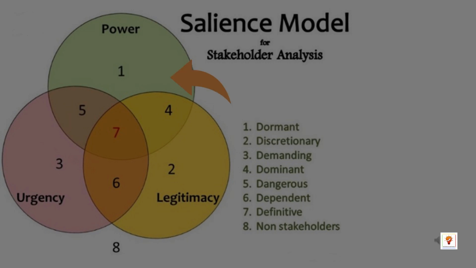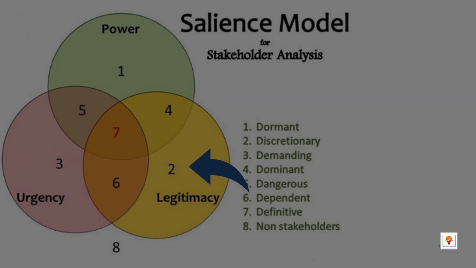Dormant stakeholders. They have power but not urgency or legitimacy. Thus the manager should be aware of them, but there is no need to plan for their communication needs. Many dormant stakeholders are important stakeholders, but don't see an urgency in what we are offering. We need to list them and track them from time to time.